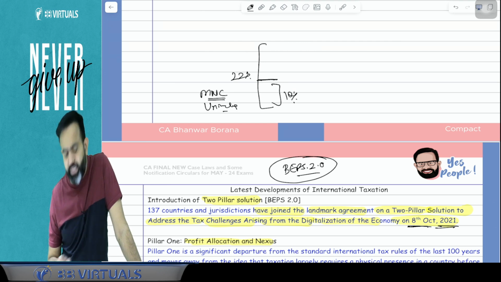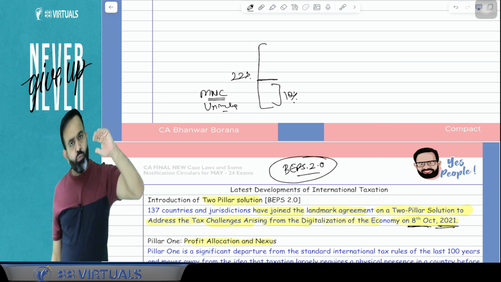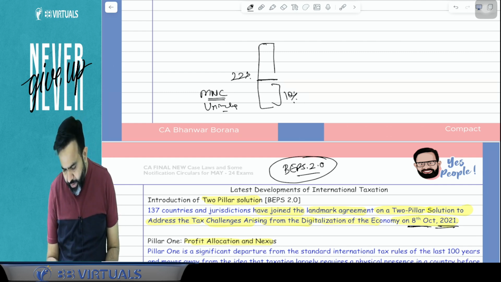10% profit is basically routine profit. That is the routine profit, no issue. But guys, whatever profit is in excess of the 10%, so here in this example, your excess profit is 12%.